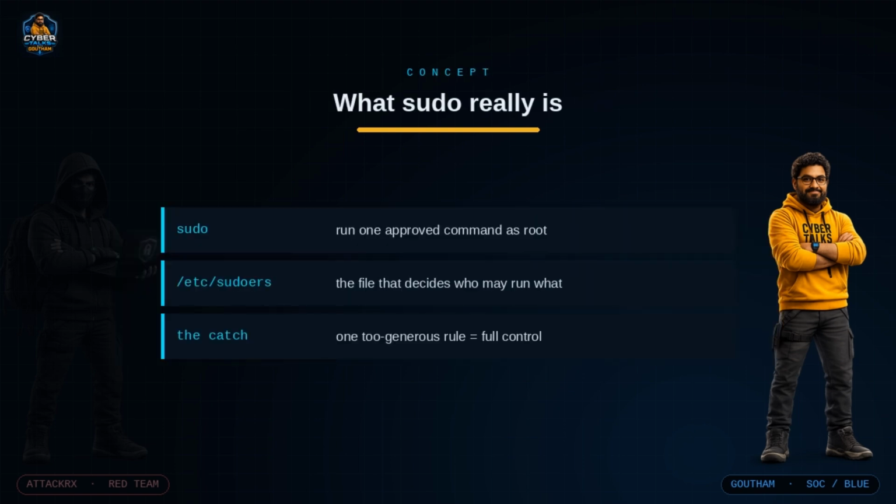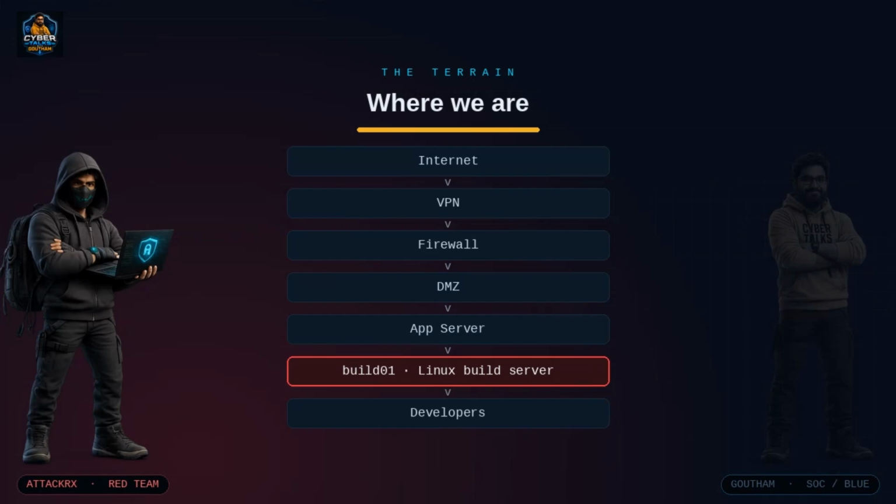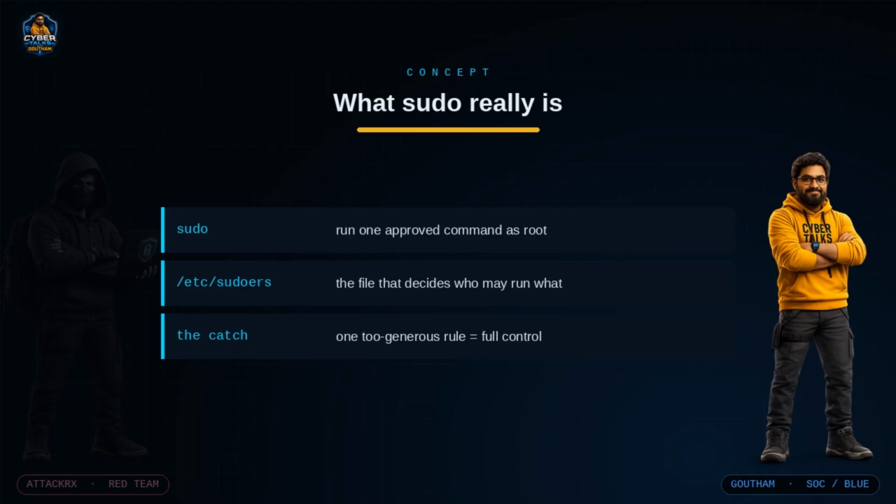Sudo stands for super user do. Think of it as a locked key cabinet on the wall. Instead of giving every employee the master key to the building, you give them one small labeled key for the single door they actually need. That's the intent: controlled temporary power. The list of who gets which key lives in a single file, /etc/sudoers. But here's the catch, the one that makes tonight possible. Sudoers is only as safe as the person who wrote it, and administrators trying to be helpful constantly write rules that are far too generous.